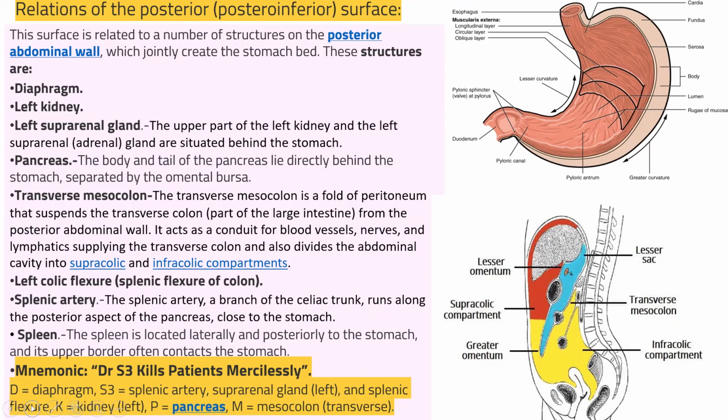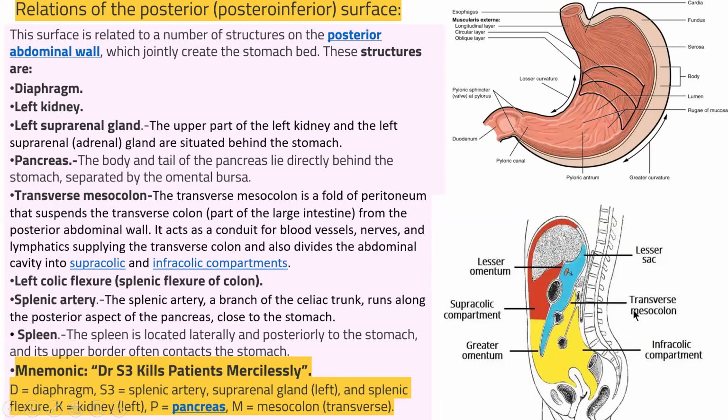Pancreas: the body and tail of the pancreas lie directly behind the stomach, separated by the omental bursa. The transverse mesocolon is a fold of peritoneum that suspends the transverse colon, which is a part of the large intestine, from the posterior abdominal wall. It has blood vessels, nerves and lymphatic supply. The transverse mesocolon divides the abdominal cavity into supracolic and infracolic compartments.